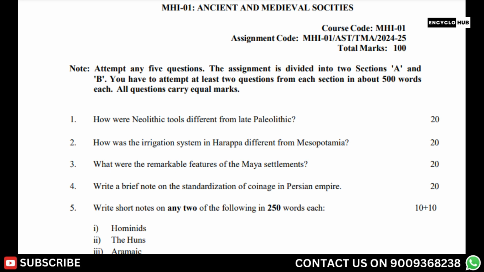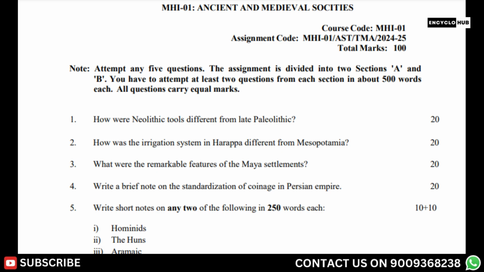Now question 3. What were the remarkable features of the Maya settlements? 20. 4. Write a brief note on the standardization of coinage in Persian Empire. 20. 5. Write short notes on any two of the following in 250 words each. 10 plus 10. 1. Hominids. 2. The Huns. 3. Aramaic. 4. Cuneiform literature.